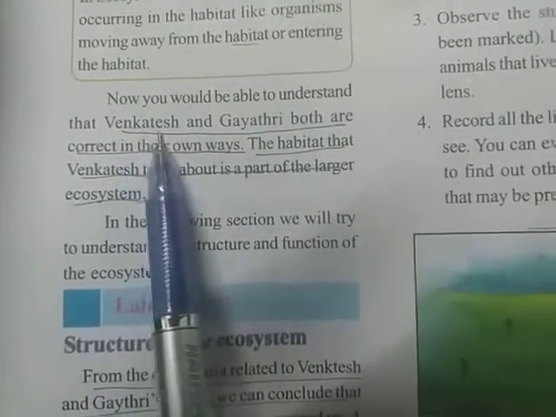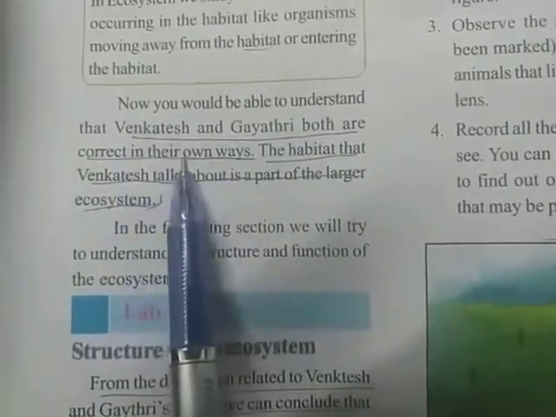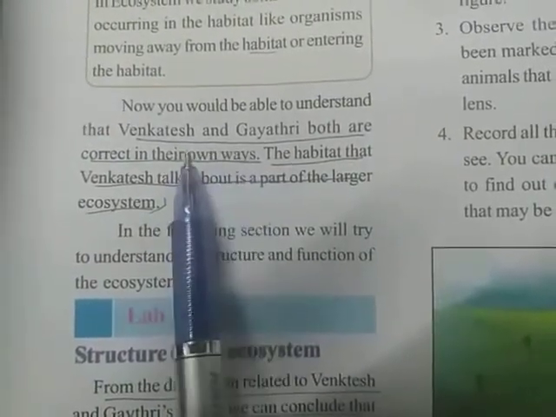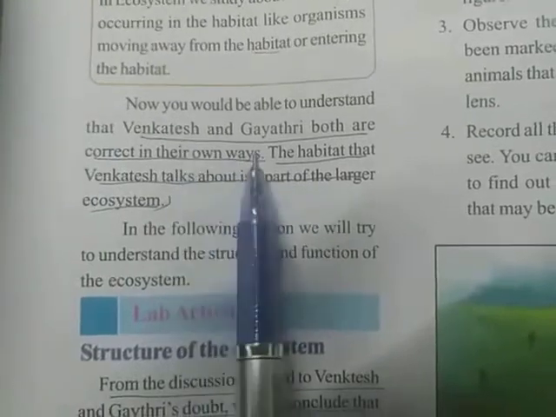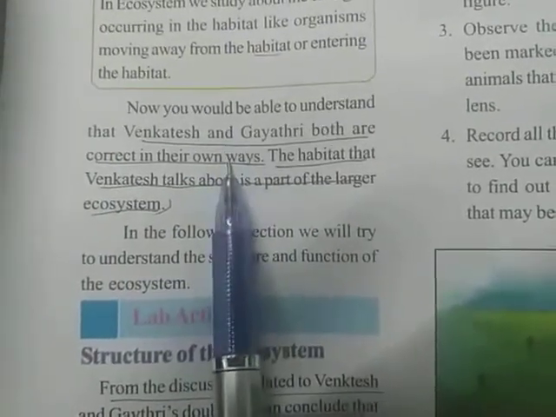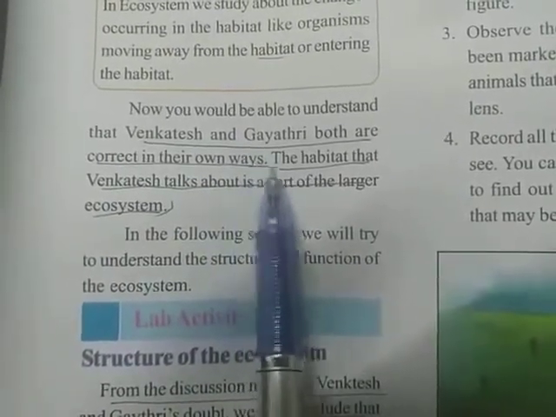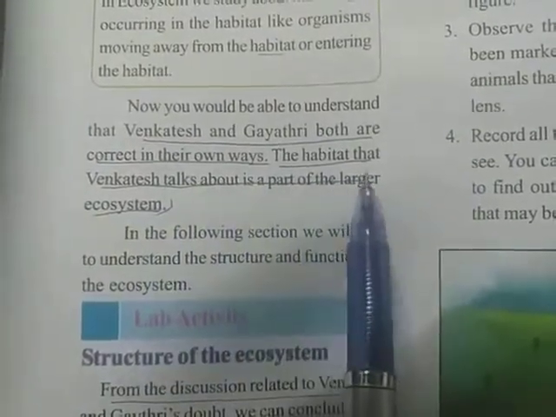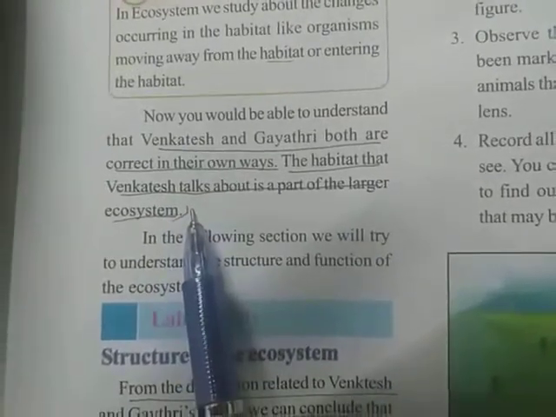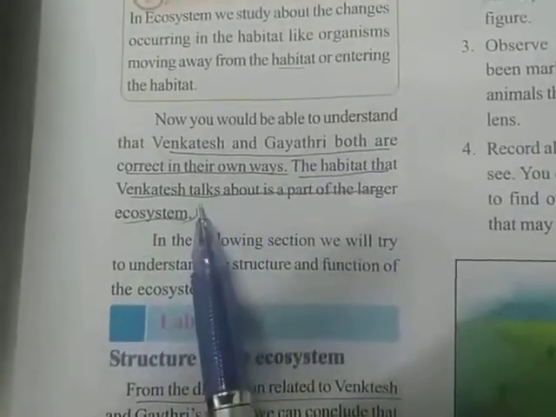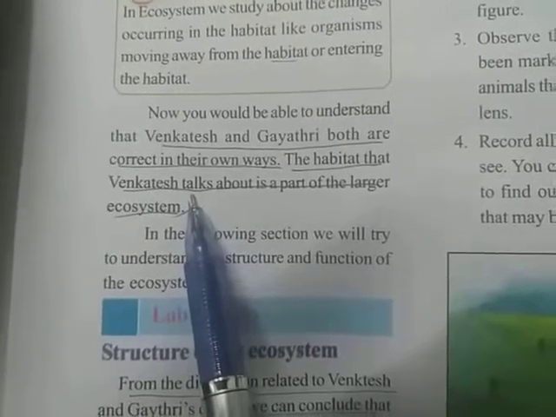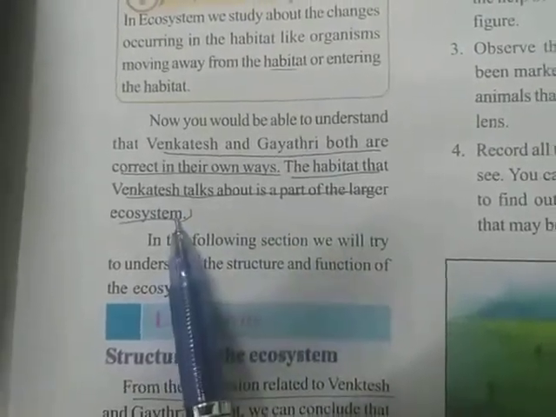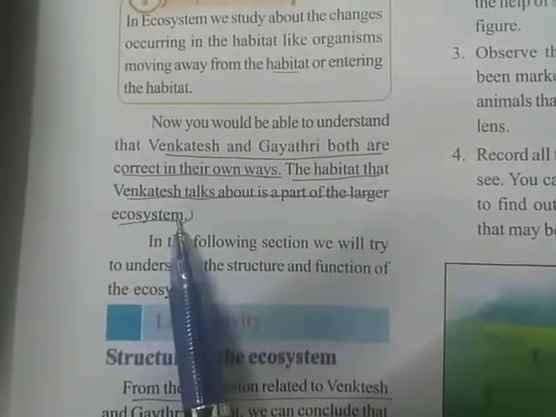Let us see. Venkatesh and Gayatri both are correct in their own way. Already we observed the conversation between Venkatesh and Gayatri. So both are correct in their own way. The habitat that Venkatesh talks about is a part of the larger ecosystem. Habitat indicates a smaller part, and ecosystem indicates a larger part.